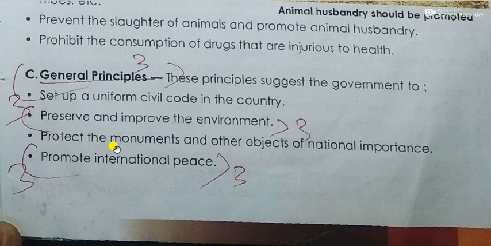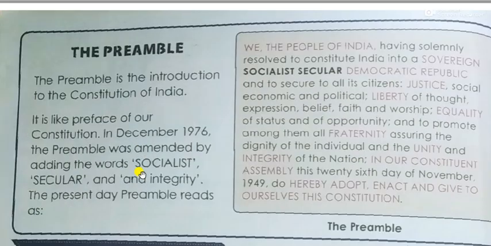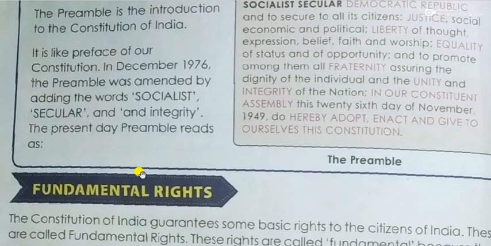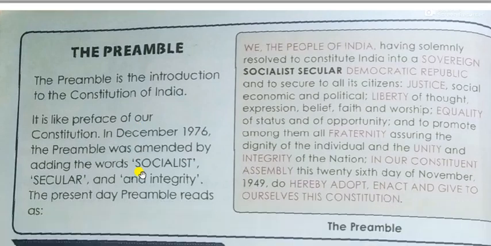In every city you can find a lot of statues, a lot of old buildings. These are called monuments, okay. The government is undertaking everything to protect them and promote their improvement, and promote international peace. We should promote international peace. We don't speak about different races or different things. We just promote peace among all people, okay.